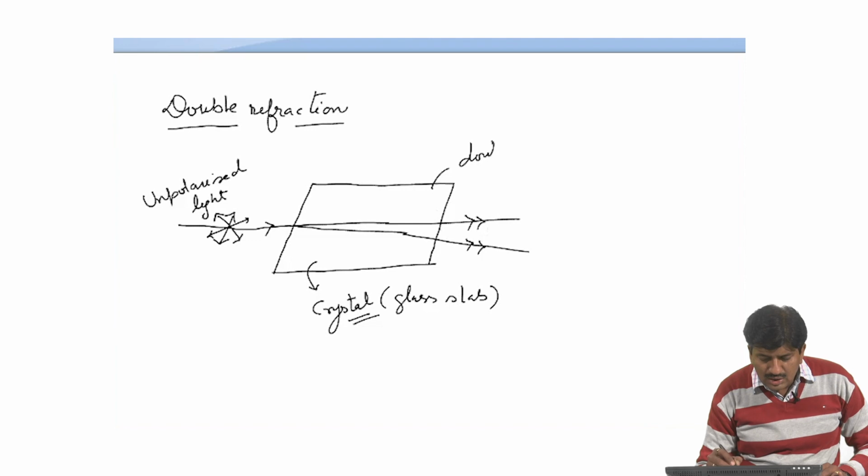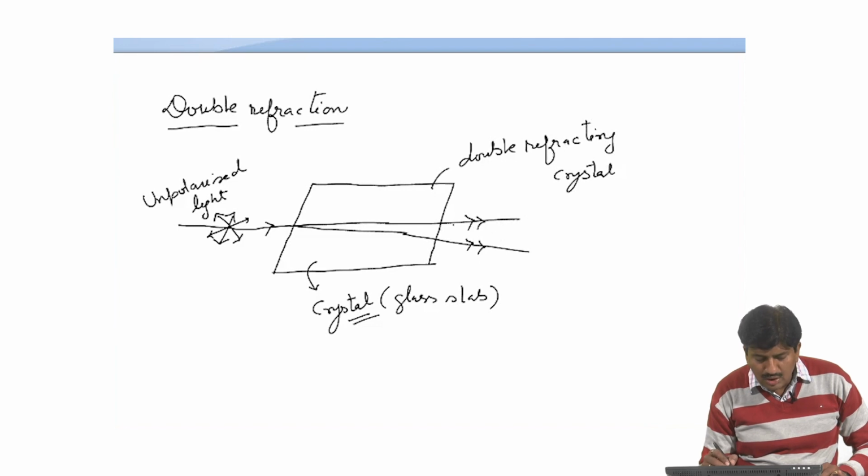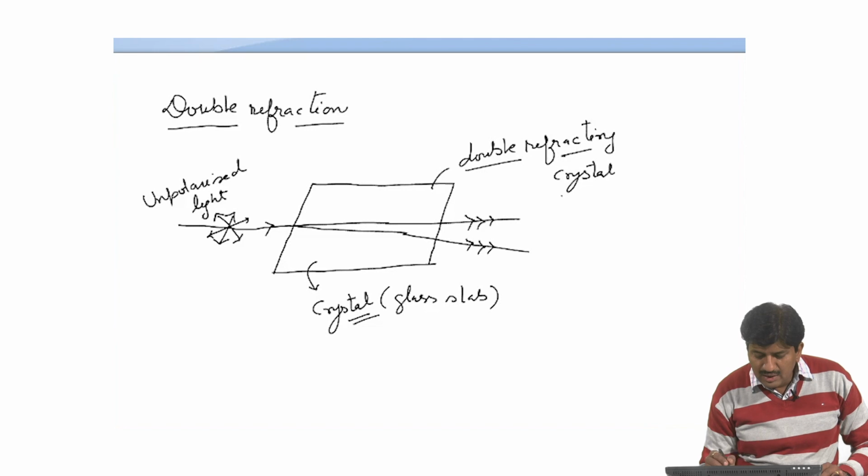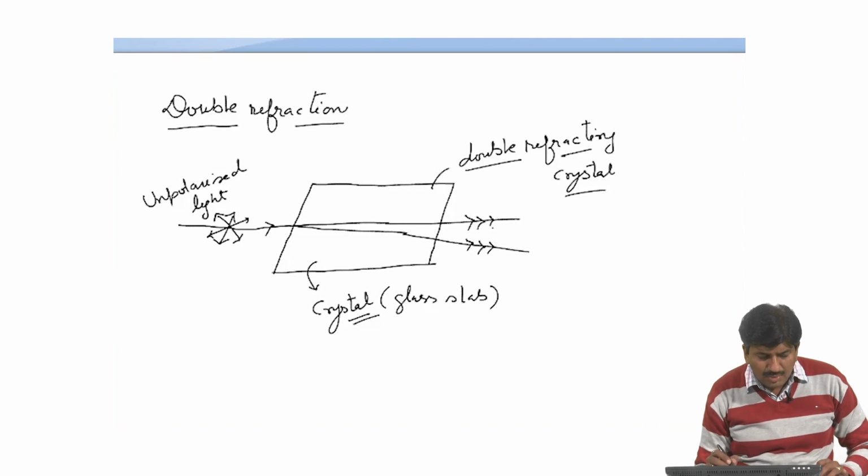It is also known as double refracting crystal. This crystal is used for double refraction, or we can say by the help of this crystal, this light ray is divided into these two rays. That's why it is also known as double refracting crystal. Calcite, quartz, ice, etc. are the examples of double refraction.